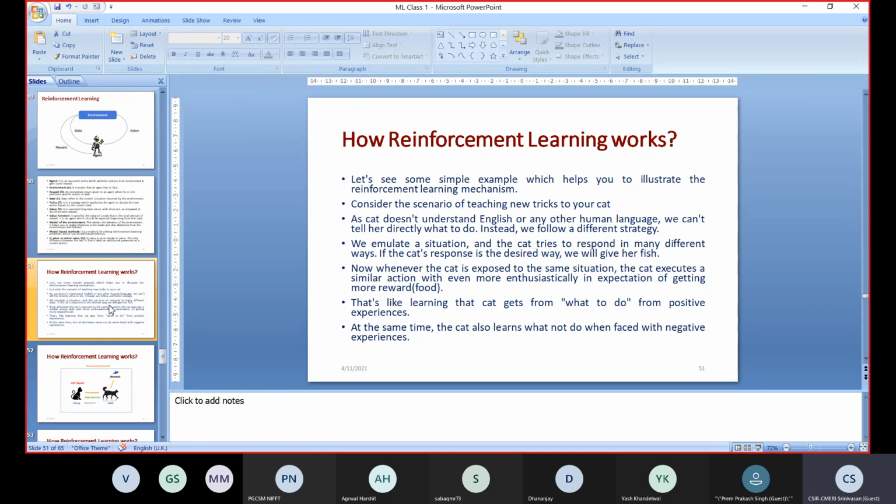In the same way, we are also doing reinforcement learning. We are trying to simulate some environment and we are trying to give some reward to the software agent whenever it is performing a desired output.